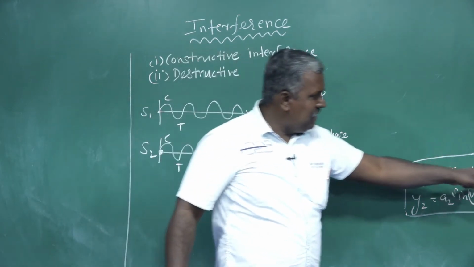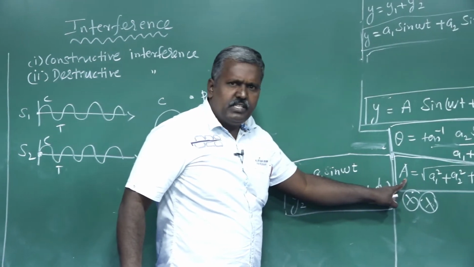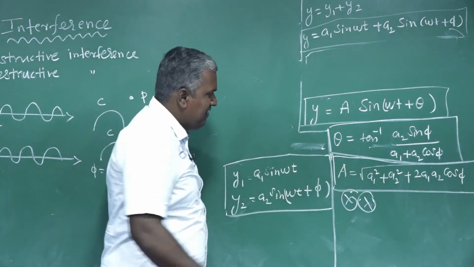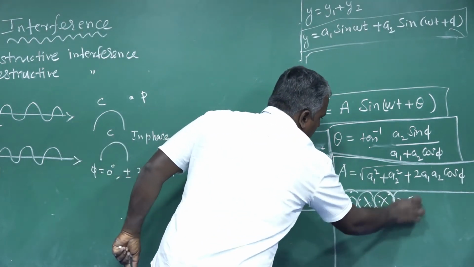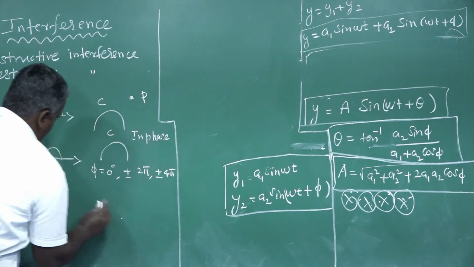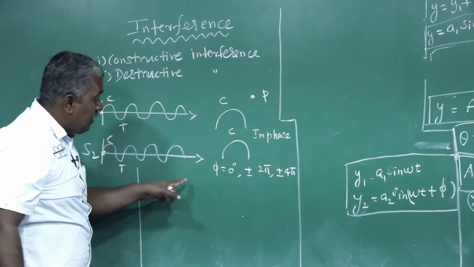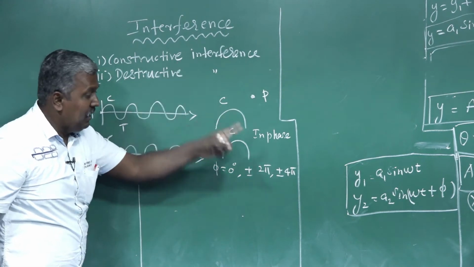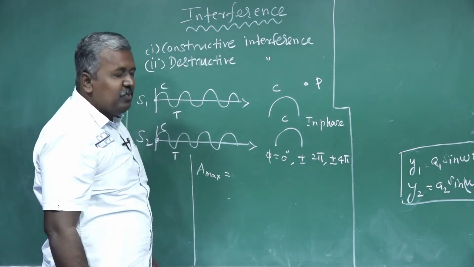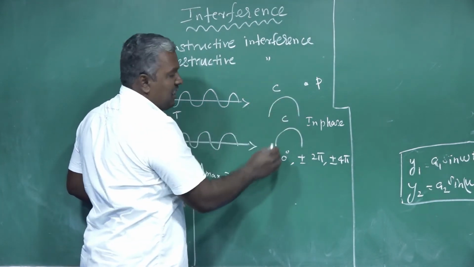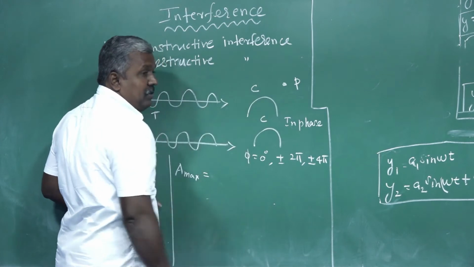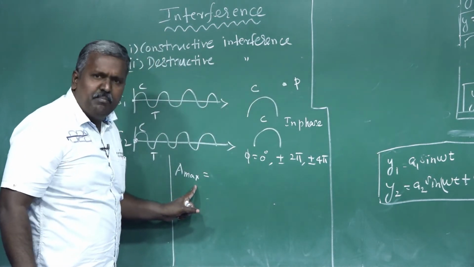Already told you, see here. This is the maximum amplitude, no? That's the basic formula, a very, very important formula. From that formula, now we are discussing constructive interference, in phase. So the amplitude will be maximum, because both waves are in phase and the point appears bright.